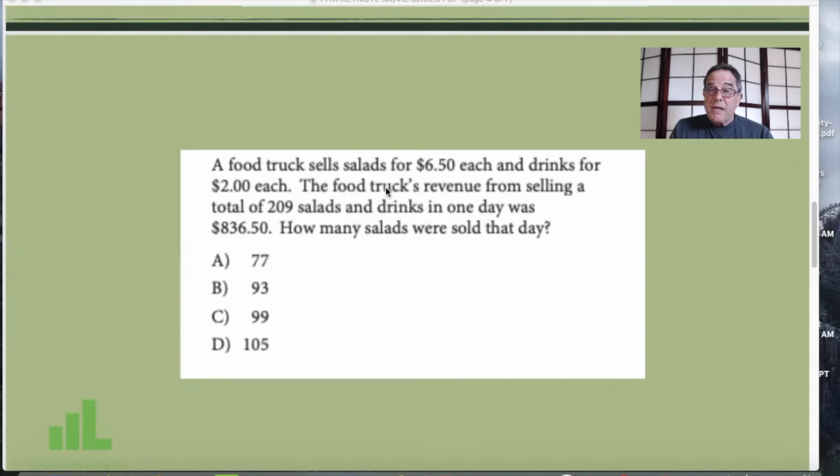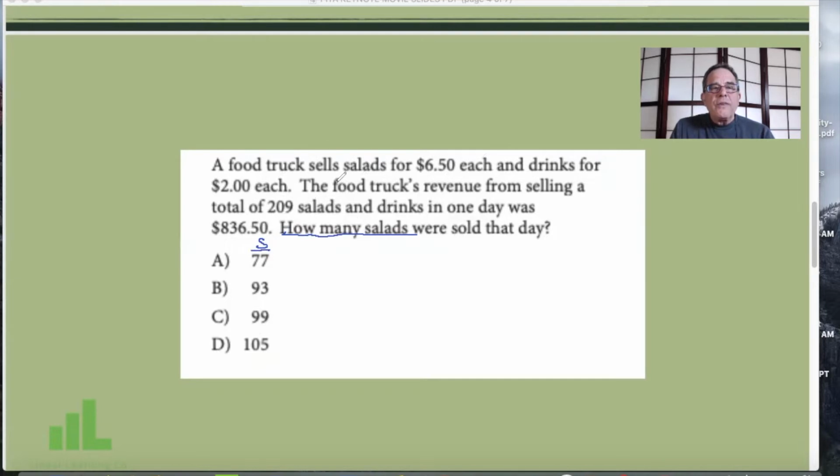Remember, this is a time test. Do you really have time to read every question 3 times? I don't think so. All right, so we go to the bottom. How many salads were sold that day? Oh, and there we have how many salads were sold that day. We could then jump into the algebra, or we could say, wait a minute, they're helping us out here. 77, 93, 99, or 105. It's one of those numbers. We say, great. So we're going to label this column salads because we now know what we're looking for.